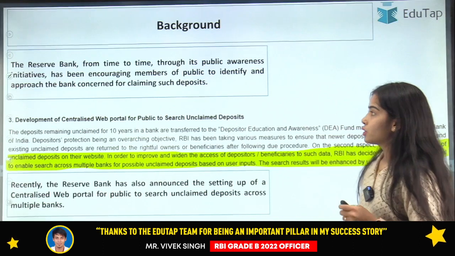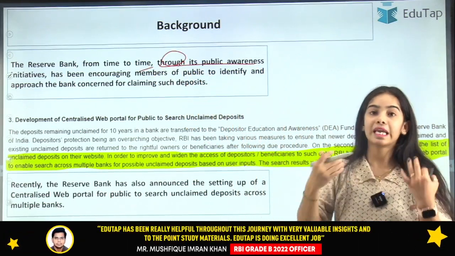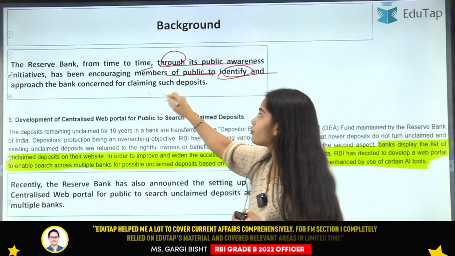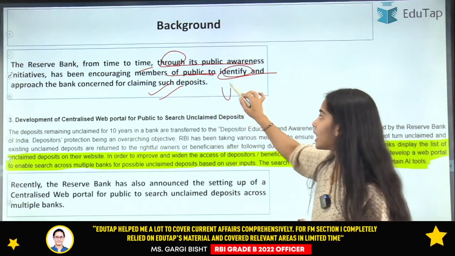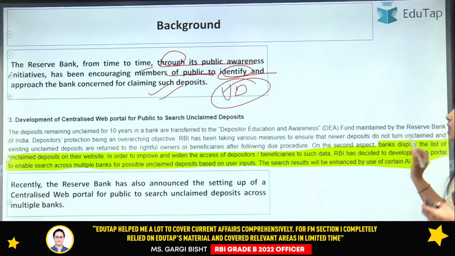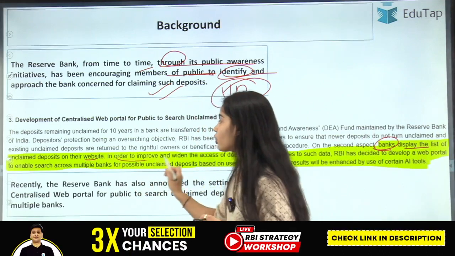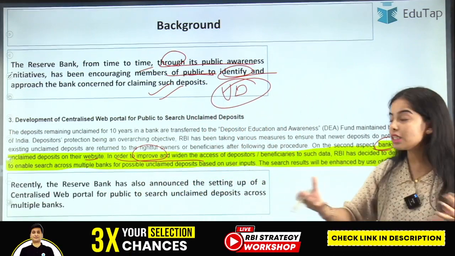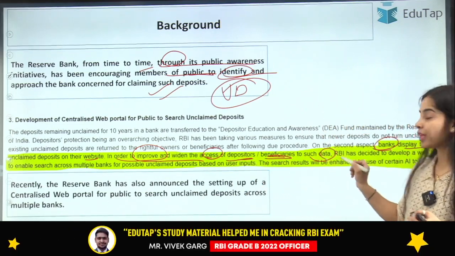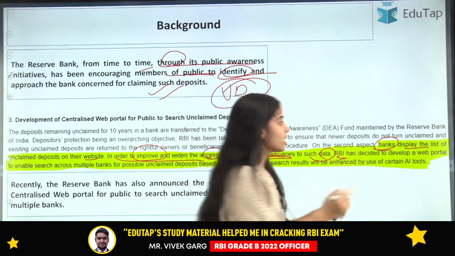Okay, so now the Reserve Bank, from time to time through its public awareness initiatives, has been encouraging members of the public to identify and approach the bank concerned for claiming such deposits, which are unclaimed deposits. I have already told you that the banks display the list of unclaimed deposits on their website, but in order to improve the efficiency and widen the reach and access of the depositors or beneficiaries to such data, the RBI has decided to develop a centralized web portal.